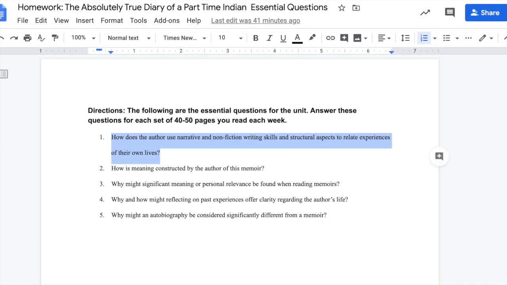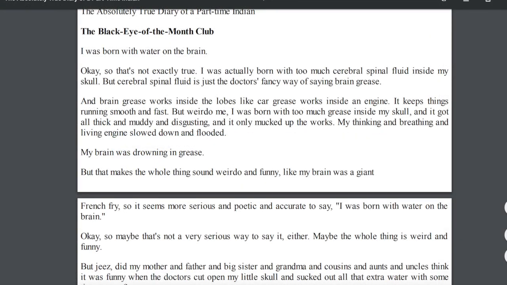So this question is essentially asking us how the author uses any skills on the left side column of this chart in conjunction with skills from the right side column of the chart to describe a personal experience he had. And already, the author, Sherman Alexie, does this on the first page of his text, where he describes a medical condition he had when he was born.